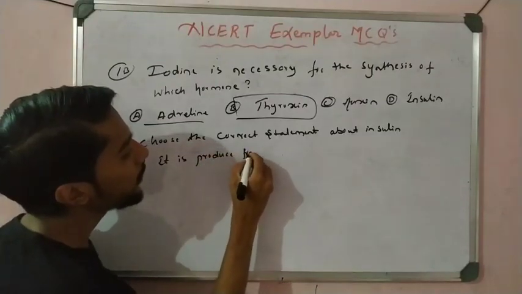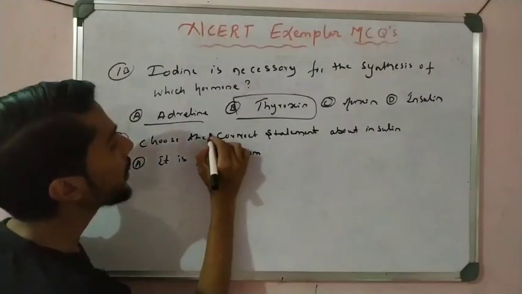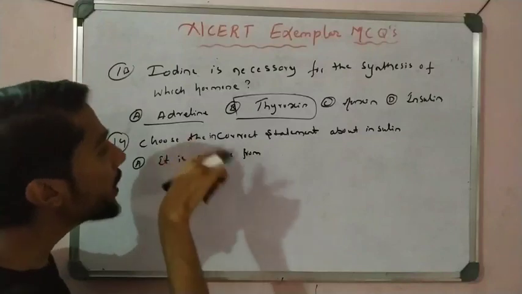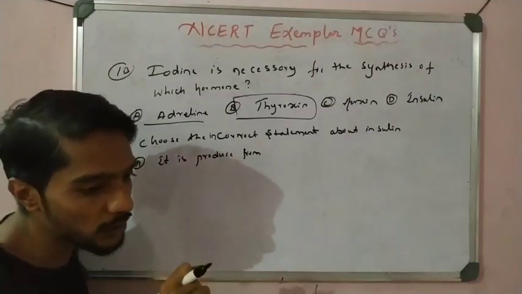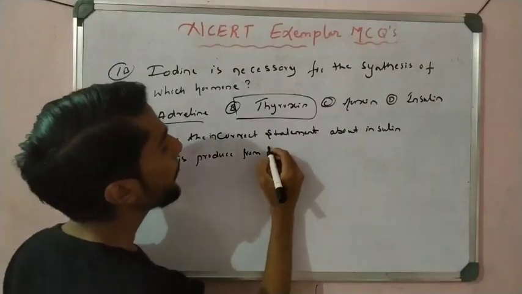Choose the incorrect means three are correct, one is a wrong statement, and you have to find the incorrect one. Option A, it is produced from the pancreas.